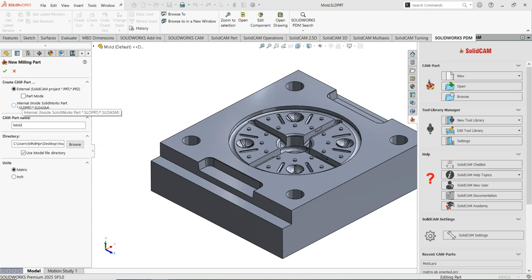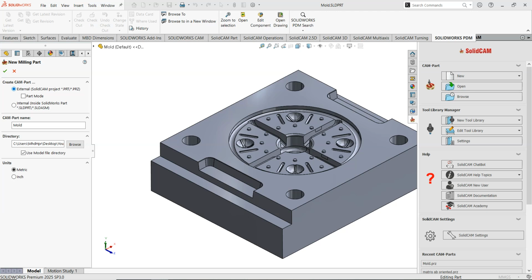In the case of using external one, we will have a single zip file at end, which includes the whole detail of the CAM project. But by selecting the internal one, the whole file, I mean the CAD and CAM, will be merged in a single file. And we prefer using the external file because in the case of any crash, we will be able to restore the whole details back.